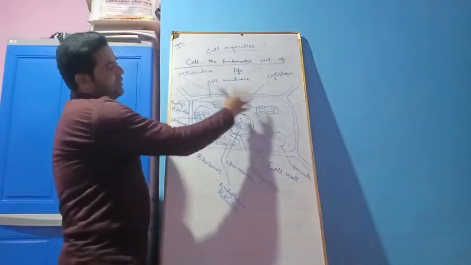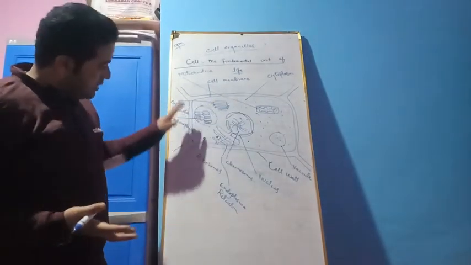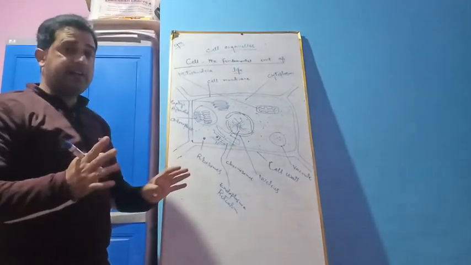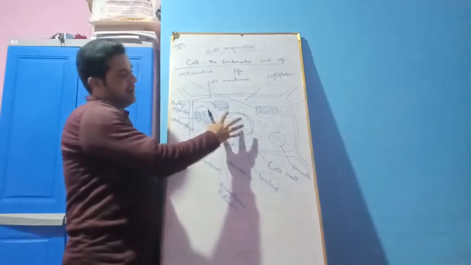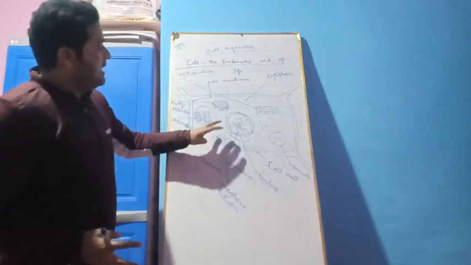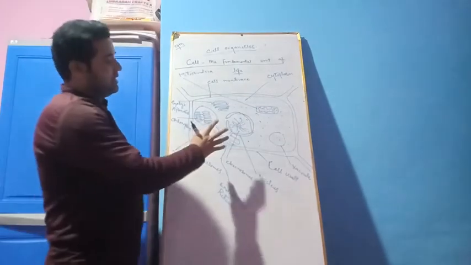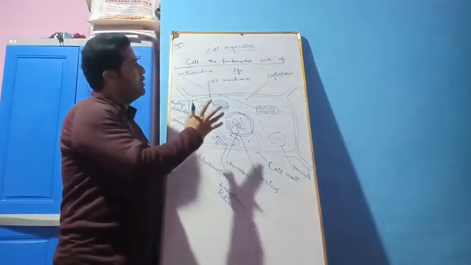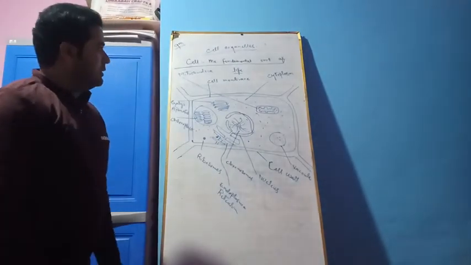So these different parts of the cell, they perform a particular function, and in this way this whole cell, it is a functional unit because it performs all the living activities, and for performance of these living activities they have different parts. So we can say that the cell, this is the fundamental unit of life because it represents life. It can perform all the activities of the life. So this cell is called as fundamental unit of life.